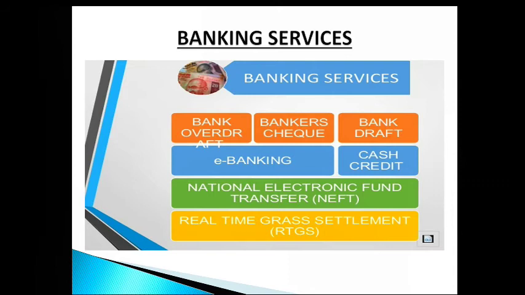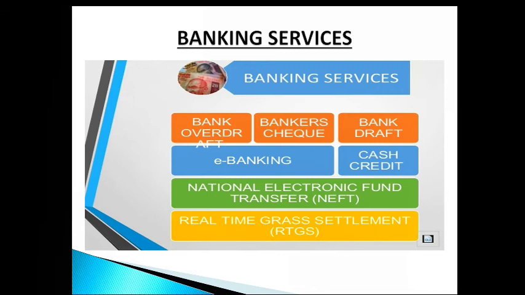Next, Real-Time Gross Settlement, that is RTGS. It is a fund transfer mechanism where money is transferred from one bank account to another bank account in real time. In this system, transactions are processed continuously throughout the RTGS business hours.